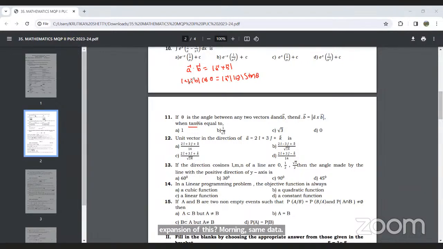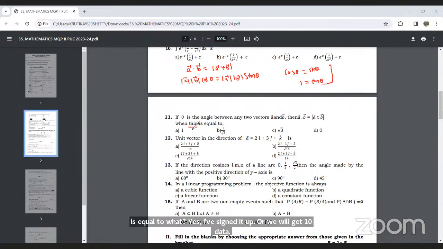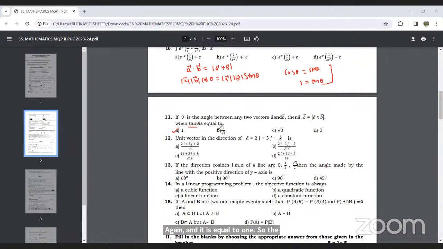On simplifying, mod a mod b will cancel, and we are left with cos theta equal to sin theta, or tan theta is equal to 1. So option A will be the right answer.